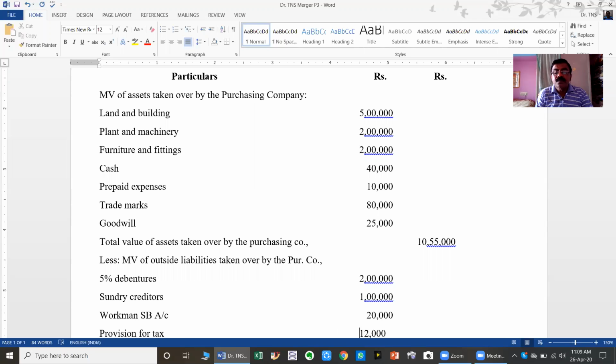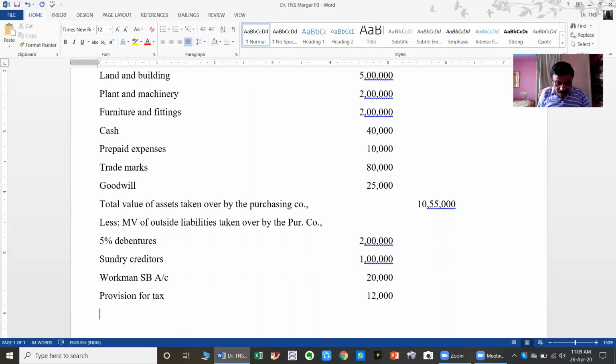After this, the next one is mortgage loan, that is rupees 50,000. So they are the outside liabilities.